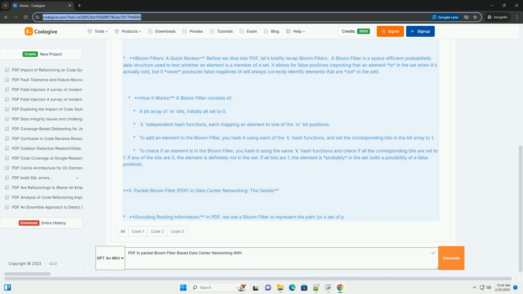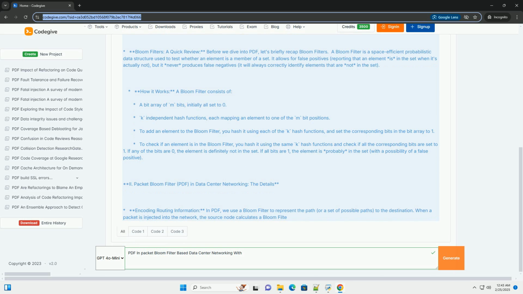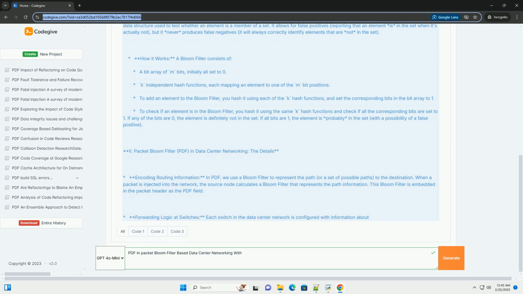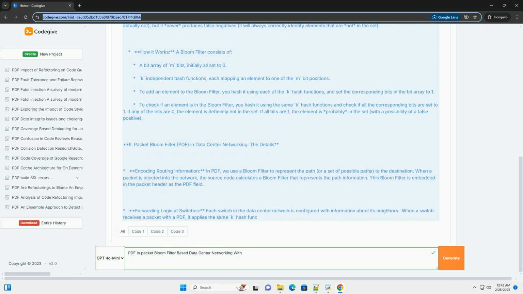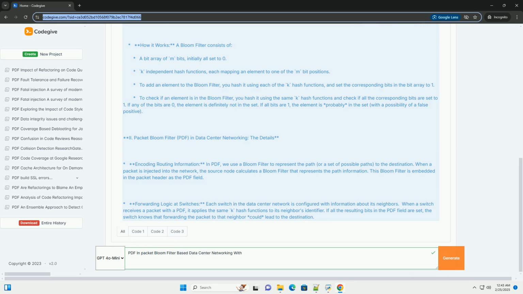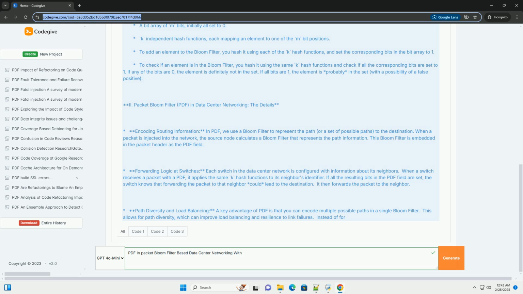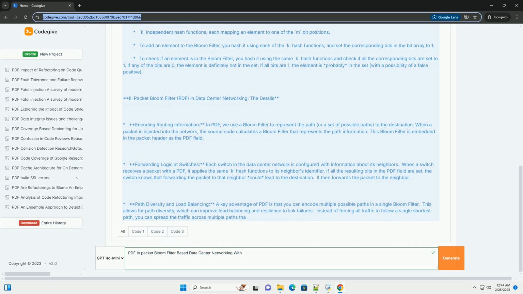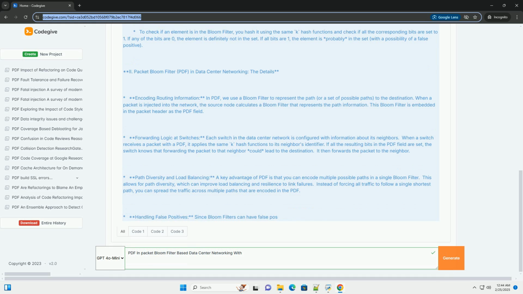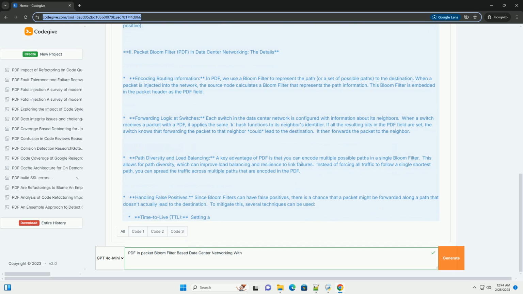The core idea of PBF, packet bloom filters: they provide a probabilistic and compact way to embed routing information directly into the packet headers themselves. Instead of relying on routing tables at each hop, intermediate switches can make forwarding decisions based on the presence of certain bloom filter bits within the packet. This approach can potentially reduce the size of routing tables, accelerate forwarding, and improve network scalability, especially in dynamic environments.